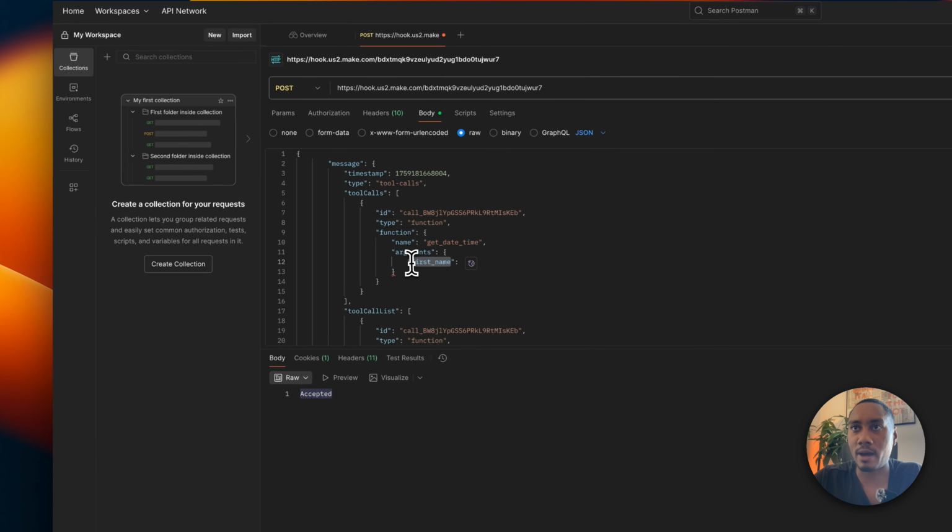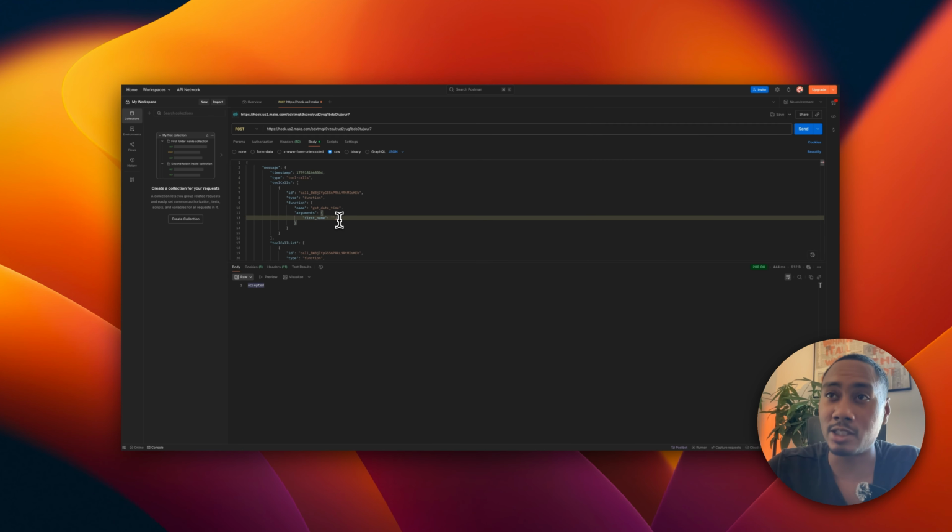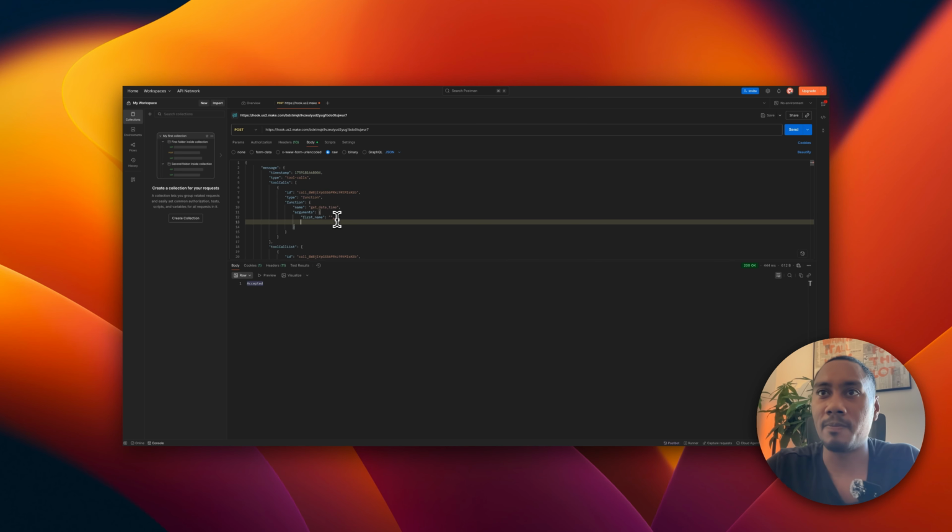So make sure it follows this format. It's snake case, so first underscore name. Then here I'm just going to put double quotes and nothing in between, so it's an empty string. That's what you call it. Then I'm going to add in last name, same thing, empty string.